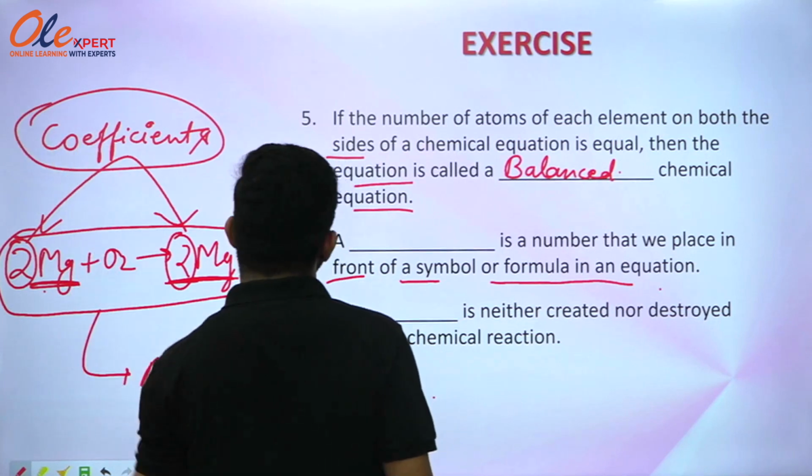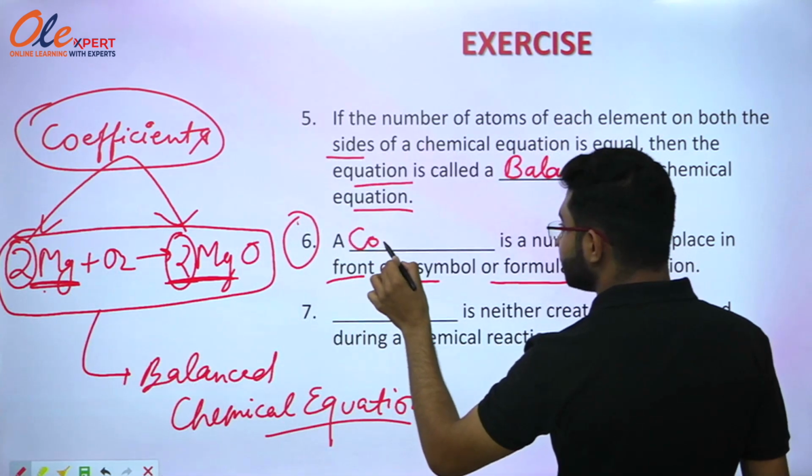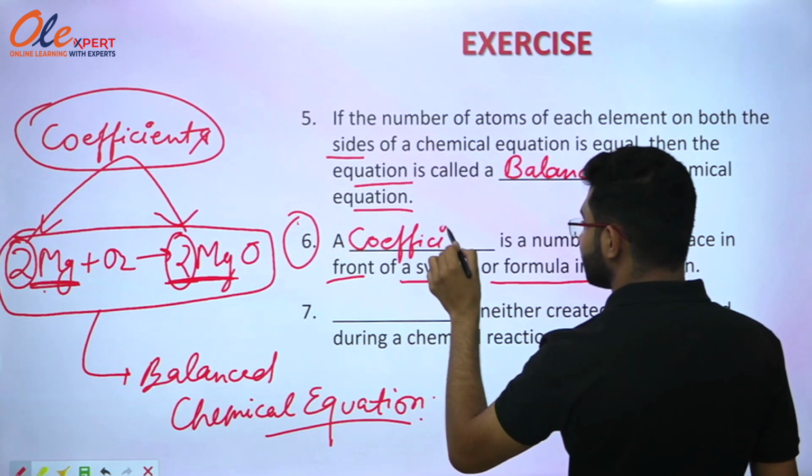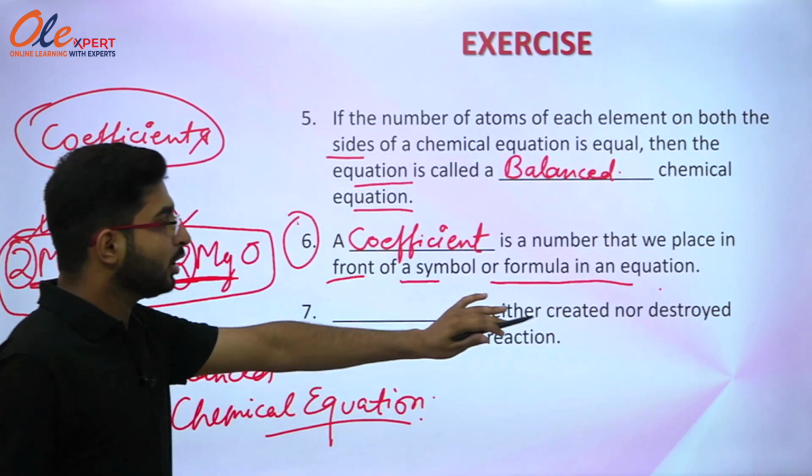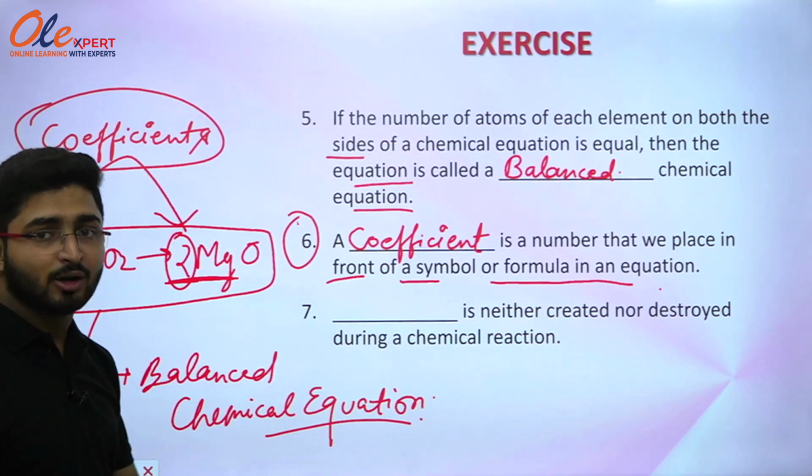Okay, so you should write what? A coefficient is a number that we place in front of a symbol or formula in an equation. I hope you got the point.